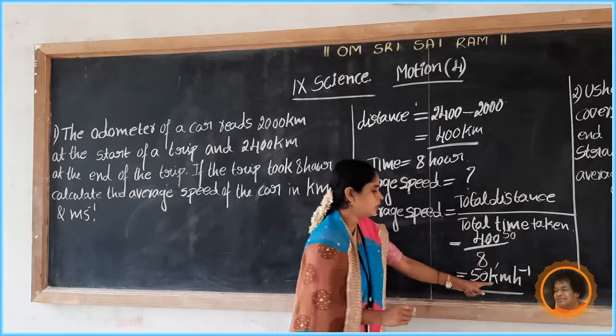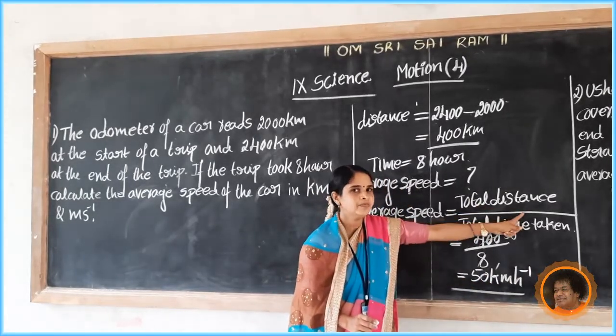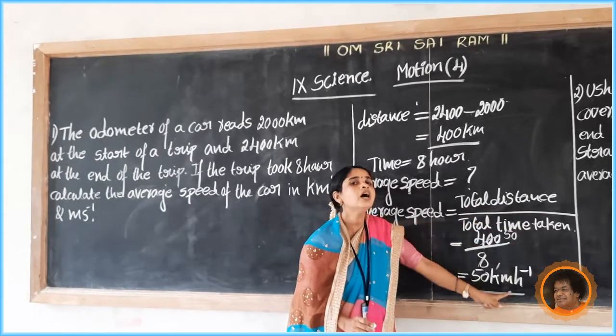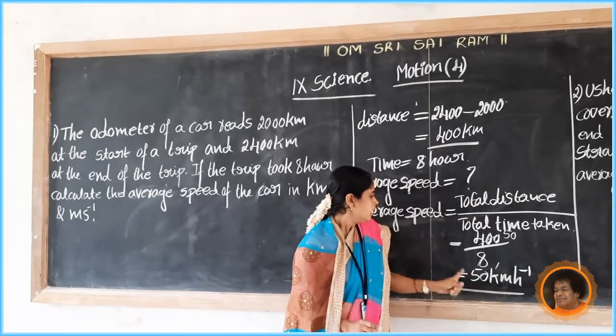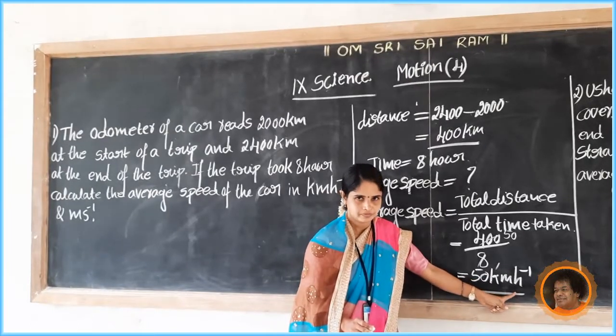Why kilometer per hour? Because the distance is in kilometer and the time in hour.